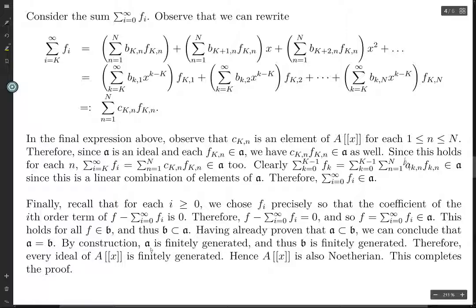Now, we constructed A to be generated by a finite set, so it's finitely generated, so B is finitely generated. This holds for every ideal B in the ring of formal power series, and so every ideal in this ring of formal power series is finitely generated. Hence, this ring is also Noetherian, and we're done with the proof.